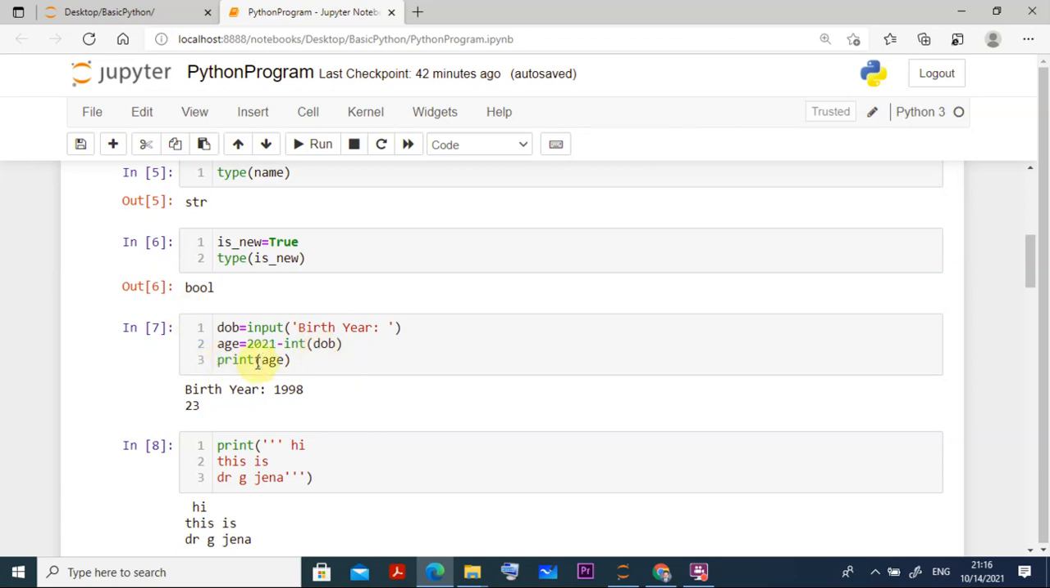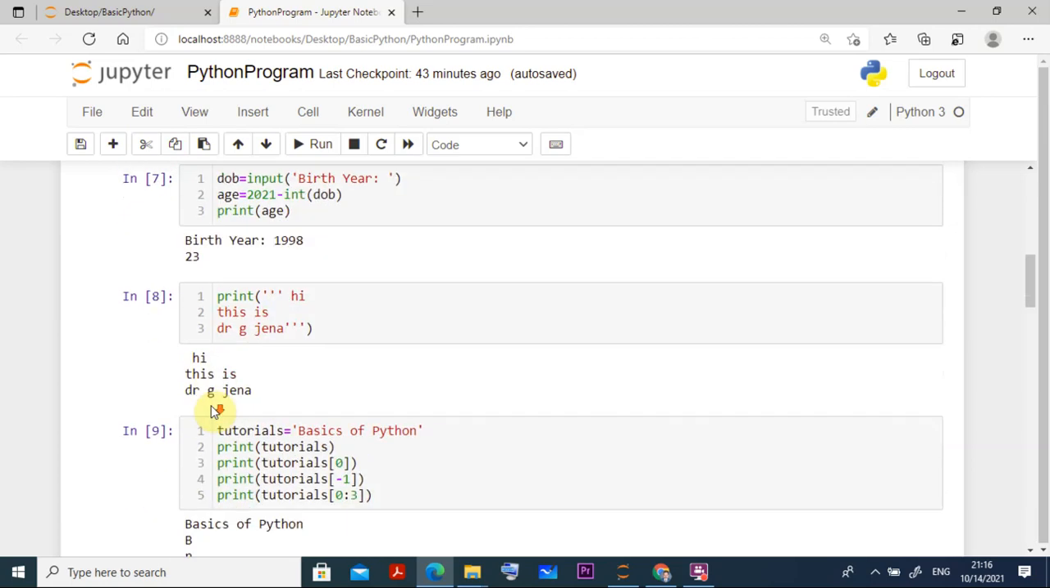Now I want to calculate the age. How do you calculate the age? Age is equal to the current year 2021 minus year of birth, say for example I am writing 1998. Then print age. When you run this program it will ask you the birth year, because in the input it will ask for the birth year. So in the birth year I am putting 1998. Then it deducts it from 2021, and the output is 23.